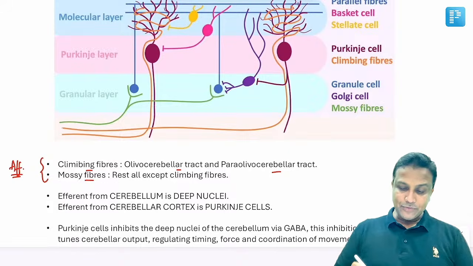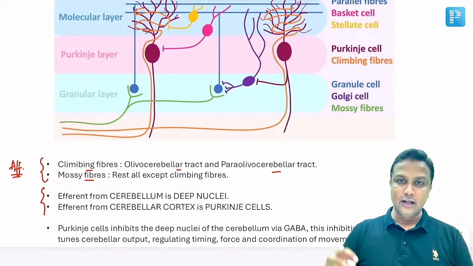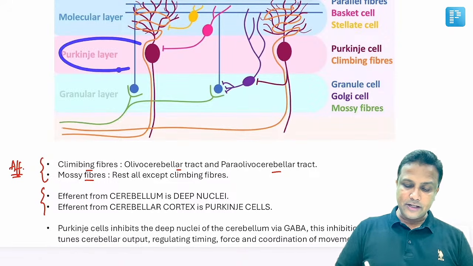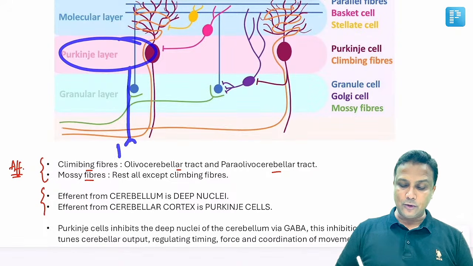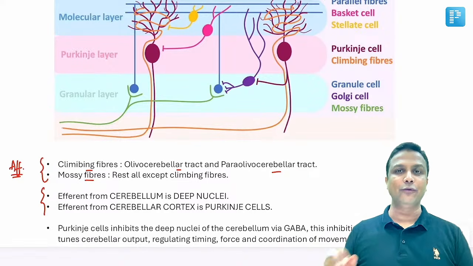Done. Then what about the efferent? After the information goes inside the cerebellum, it has to actually come out of the cerebellum. So how is it going to come out? Yes, from the Purkinje cells. From the Purkinje cells, first of all, the information is going to come out to the deep nuclei, and from the deep nuclei, the information is going to come out of the cerebellum.